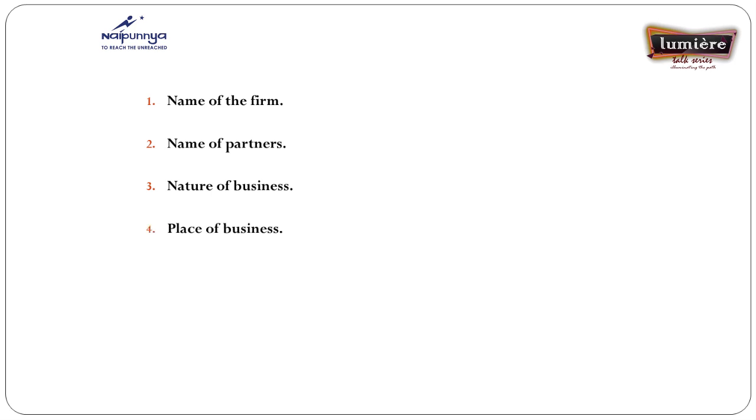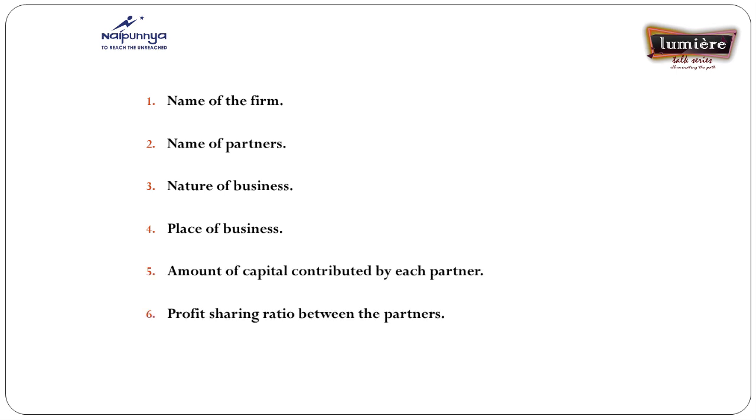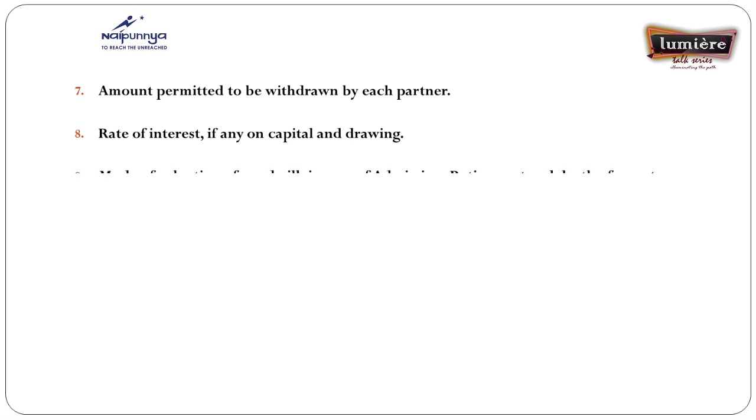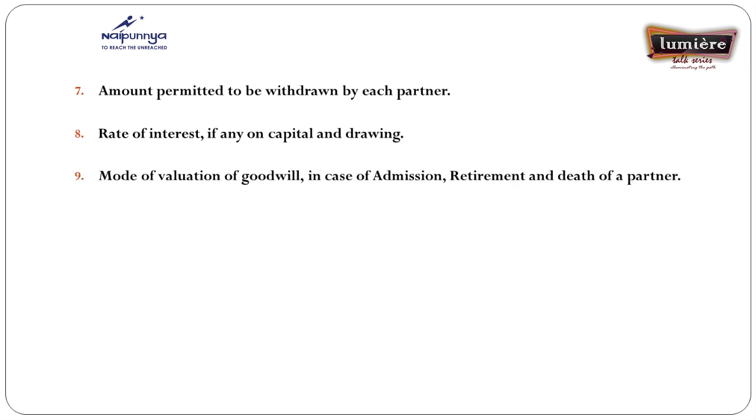Another is the names of partners, the nature of business the partnership is conducting, the place in which the business is situated, and the amount of capital contributed by each partner. Then their own profit sharing ratio is also mentioned in the partnership deed, and the amount permitted to be withdrawn by each partner, that is, the partners are allowed to withdraw some money from their own contribution, and any rate of return on capital and drawings are also mentioned in the partnership deed.